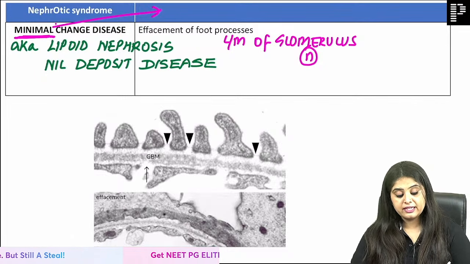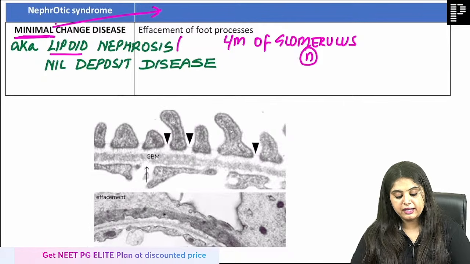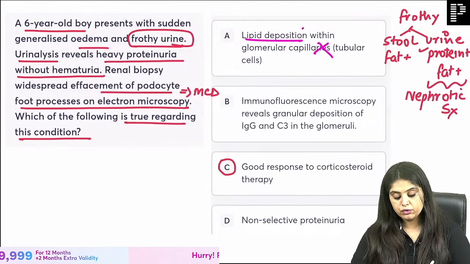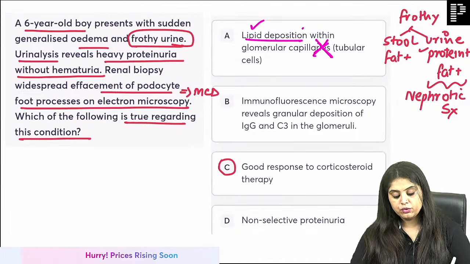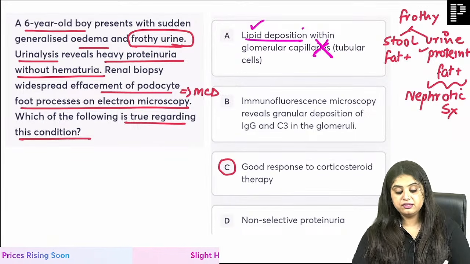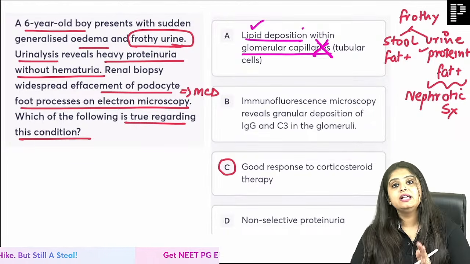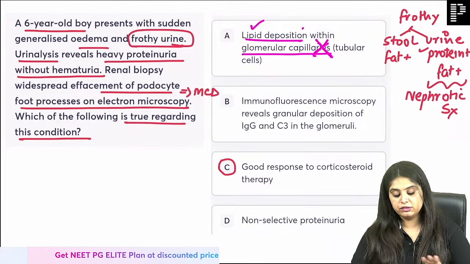Minimal change is there, and that change is lipoid nephrosis. Lipoid means lipid, but do you know where the lipid is? In the tubule, the proximal convoluted tubule. So does it show you the lipid? Yes, but does it show you within the glomerular capillaries? No, it shows you only in the PCT, not in the capillary. So this is ruled out.